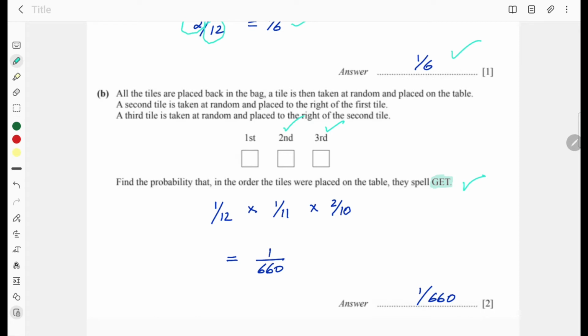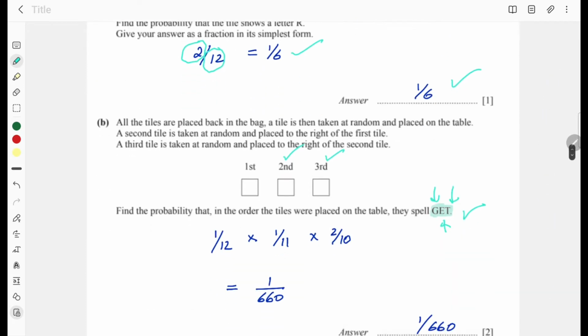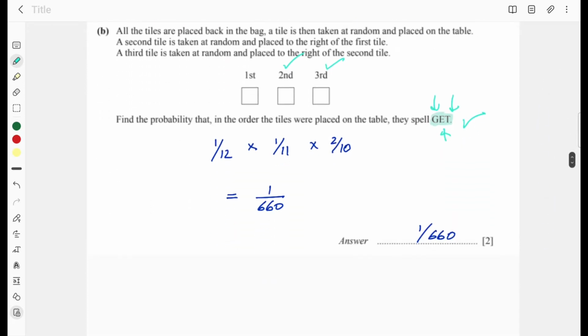So you have to work out what is the probability of getting G, what is the probability of getting E, what is the probability of getting T. Let me check how many tiles have G. There is only one tile which has G written on it. So probability of getting G is 1 over 12.